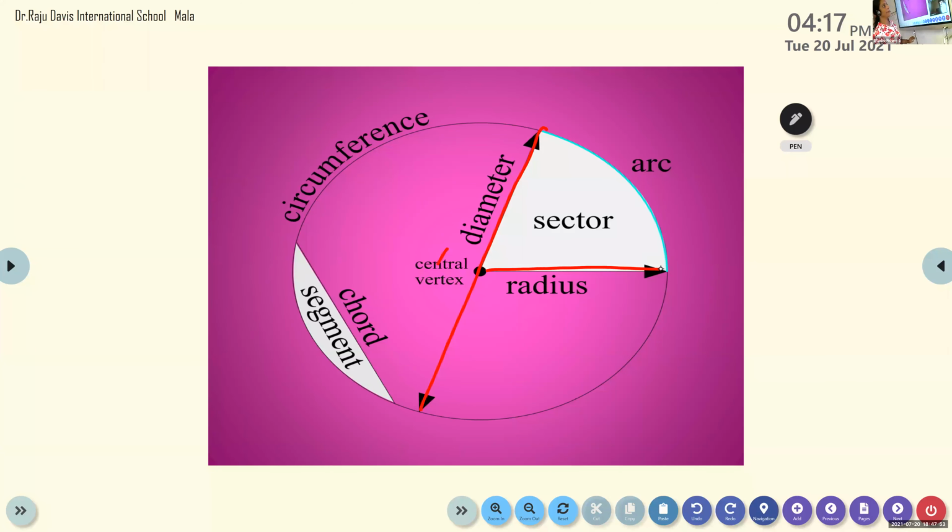When you represent this in the same picture, draw the diameter separately and the radius separately. If you are showing everything in the same figure, draw it differently. Otherwise, if you write a diameter here and a diameter you wrote here, right, children? Here you should write radius. So in the same line itself, diameter and radius is there, so it will be a little bit confusing.